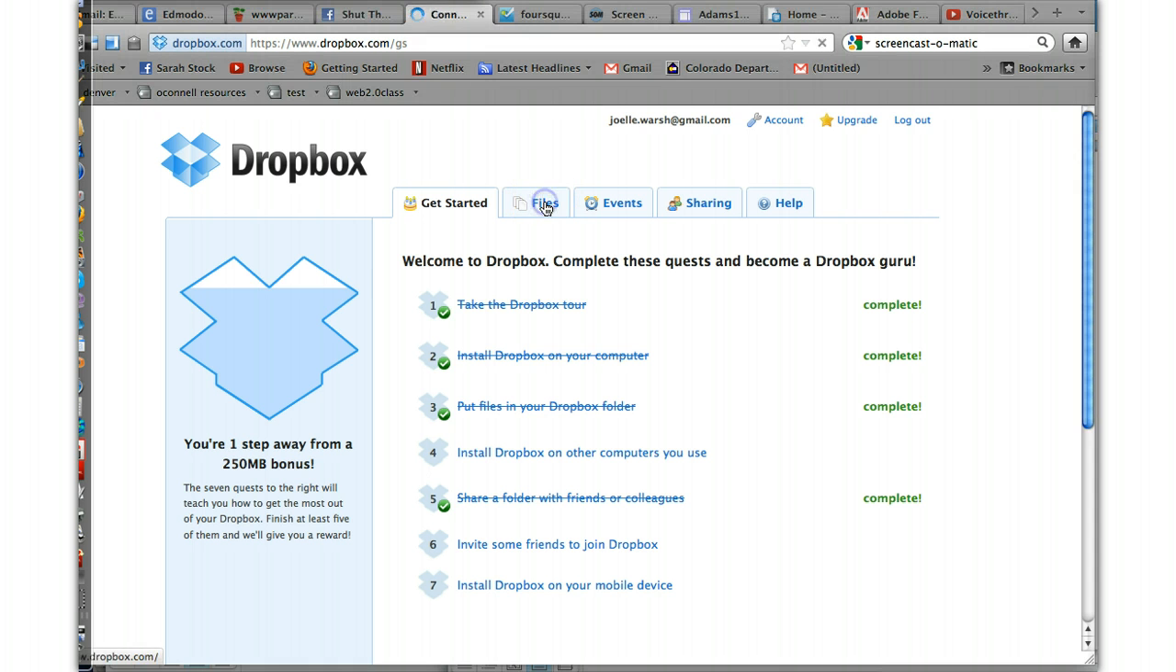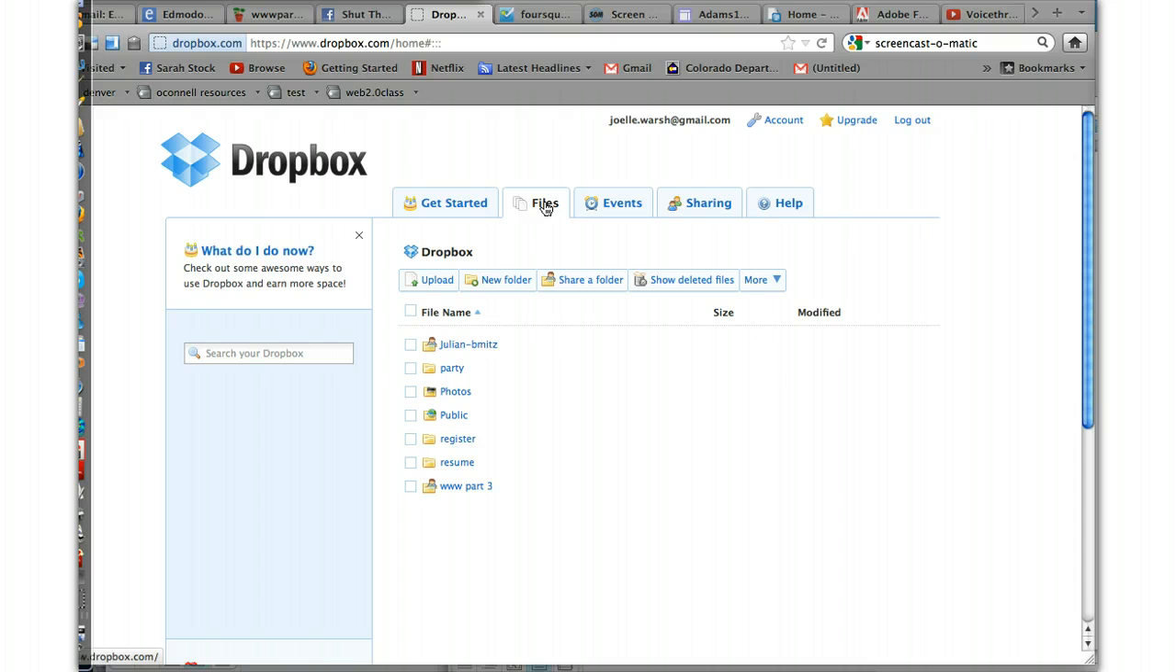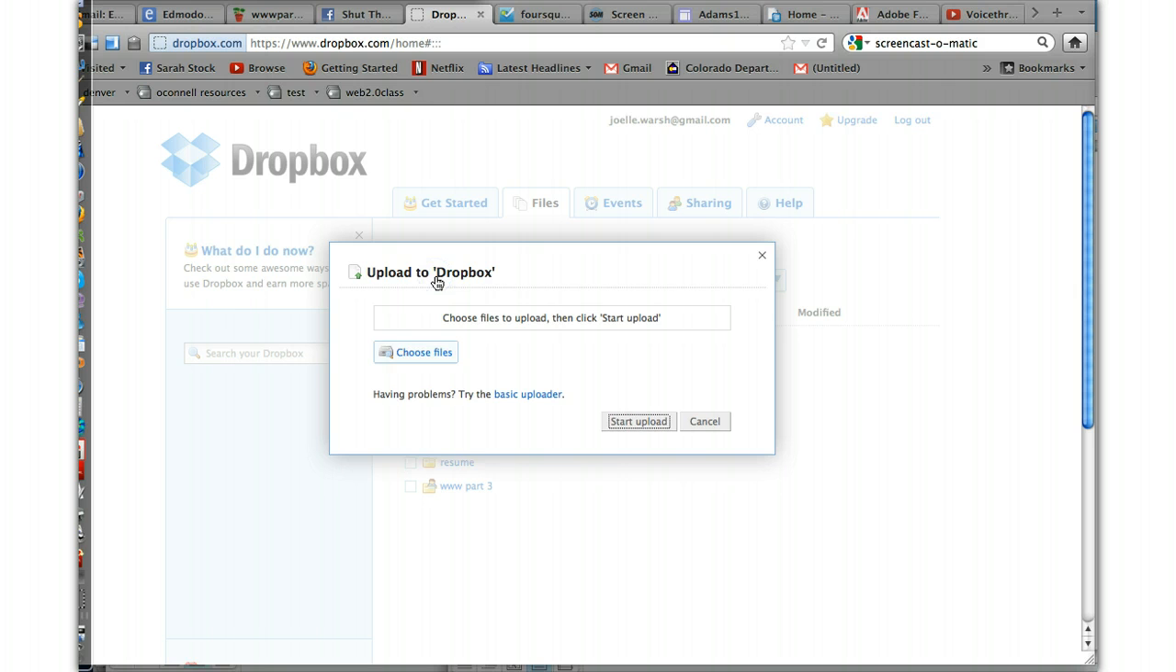When you go into your files, you'll have a couple of folders created. I think the Public and the Photos folders are the ones that are defaulted. I can't remember, but you'll see. These are other folders that I've created. Now, let's just talk about uploading files. You can upload a file,